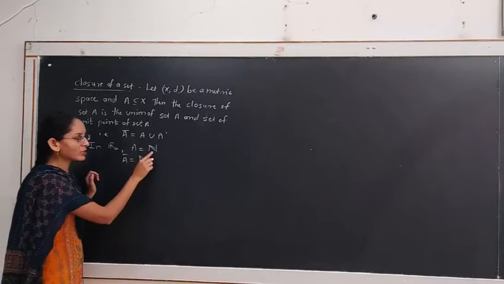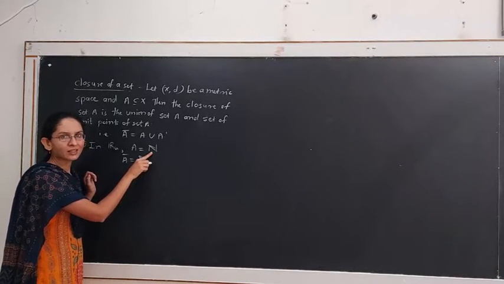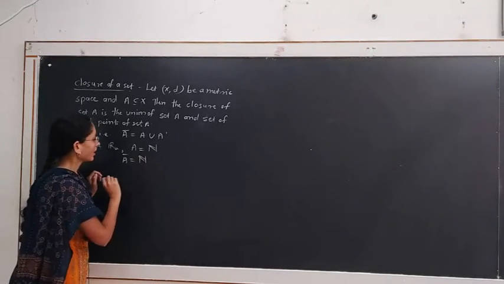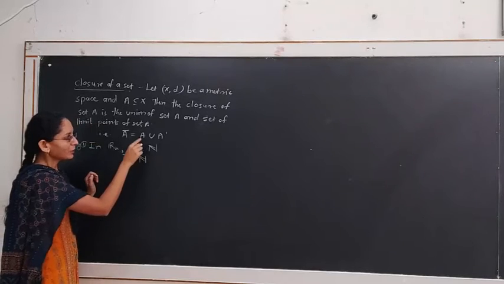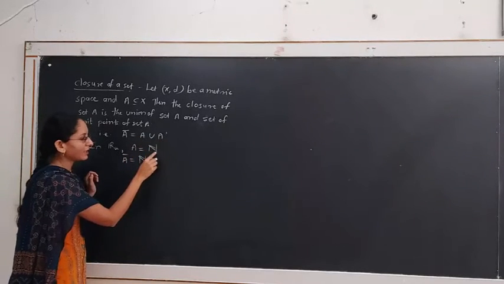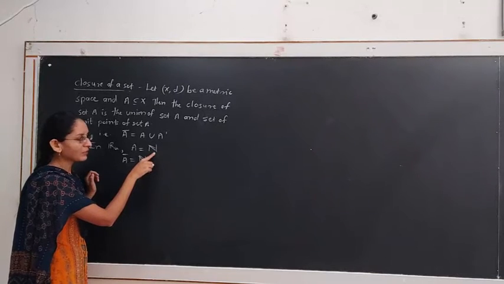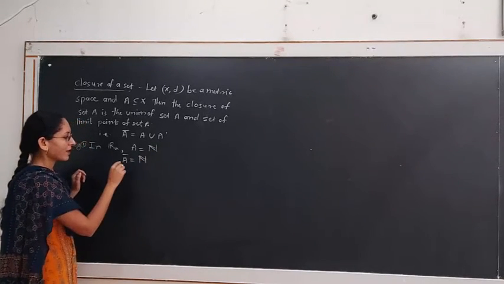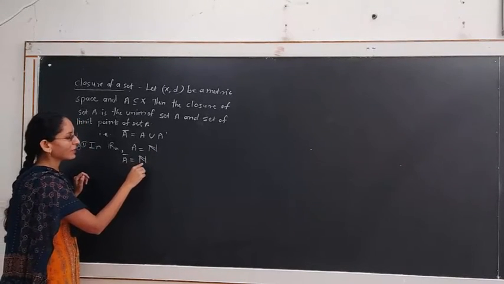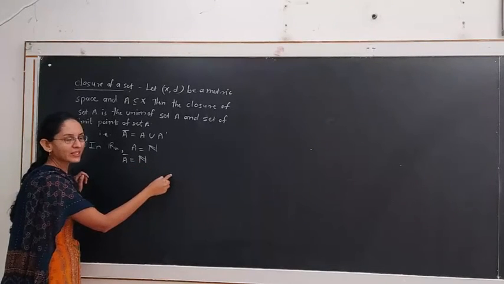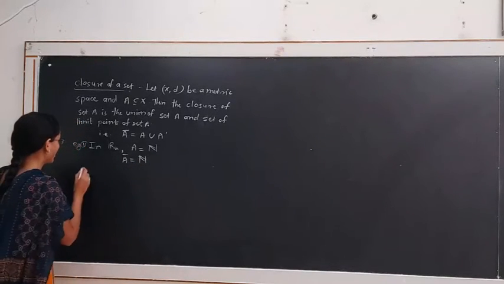Since the set of limit points of the natural numbers is an empty set, A bar is equal to A union A dash. Here A dash is the set of all limit points of the set of natural numbers, which is the empty set. Hence A closure is equal to N union empty set, which is N.